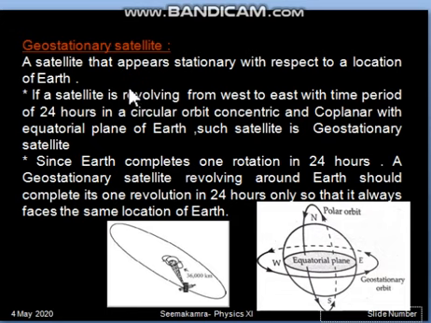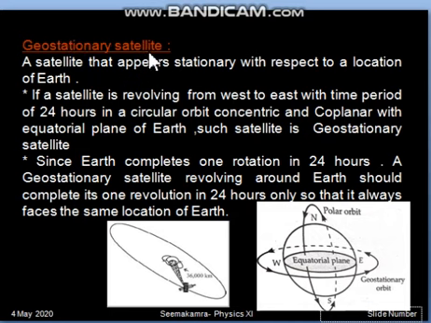Now we will first focus our discussion on geostationary satellite. Now, geostationary's meaning: geo means Earth and stationary means motionless. So with respect to a particular location of Earth, if the satellite appears to be stationary, that is called a geostationary satellite. There should not be any confusion with the word stationary satellite.